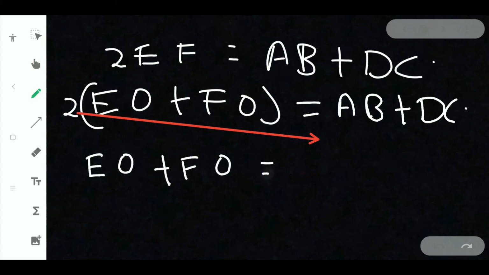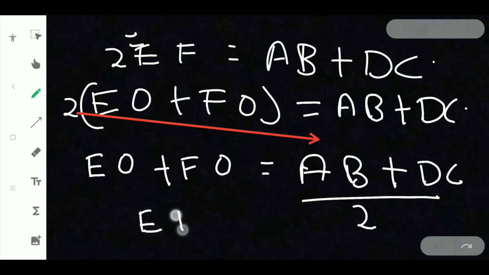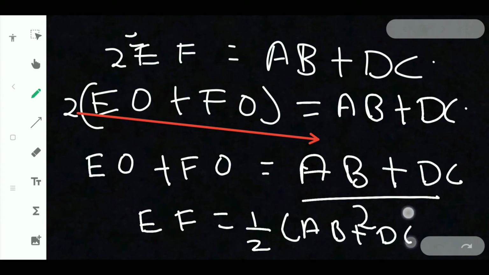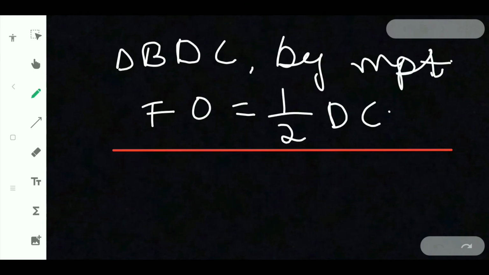So EO plus FO is equal to AB plus DC by 2. EO plus FO is nothing but EF, so EF is equal to half of AB plus DC. This is what they proved.